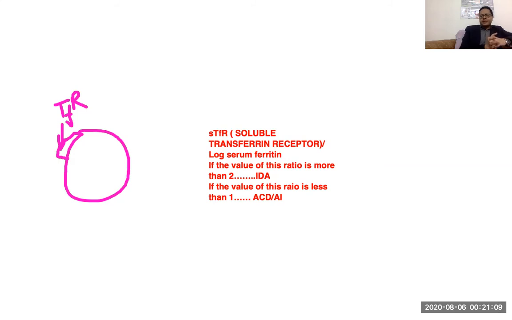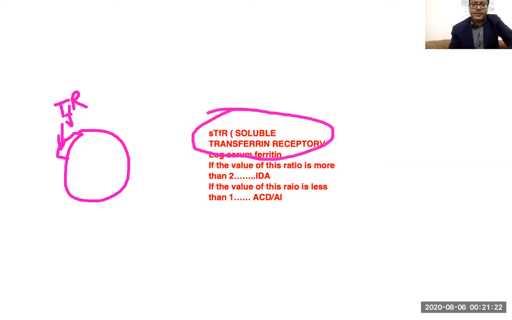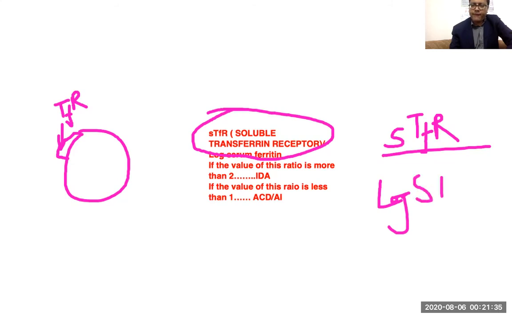You need to understand that currently the best way to differentiate them, technically, is by a ratio, which is soluble transferrin receptor divided by log of serum ferritin. So this is the ratio. Soluble transferrin receptor divided by log of serum ferritin. We write it in this way: sTfR divided by log of serum ferritin.